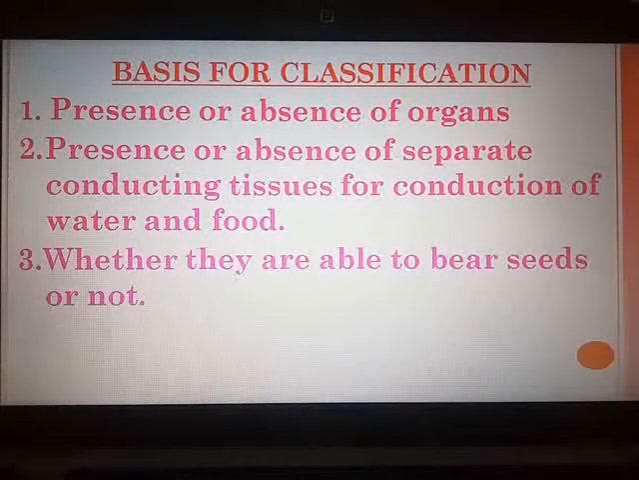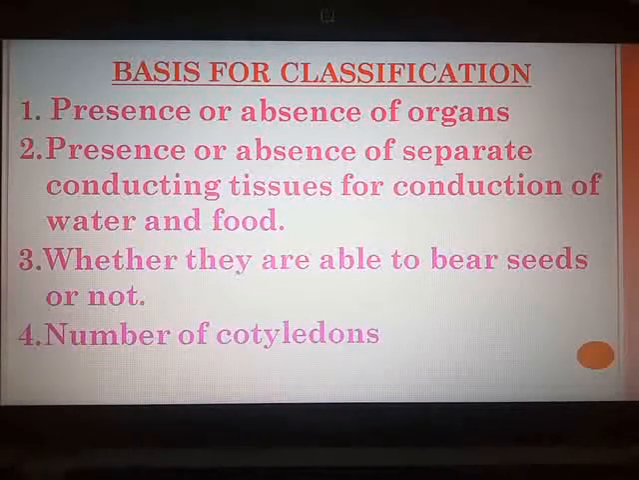Third is whether they are able to bear seeds or not. It is also an important principle for classification. And finally, plants are grouped depending upon the number of cotyledons which are present in the seeds. This is the basis for classification.